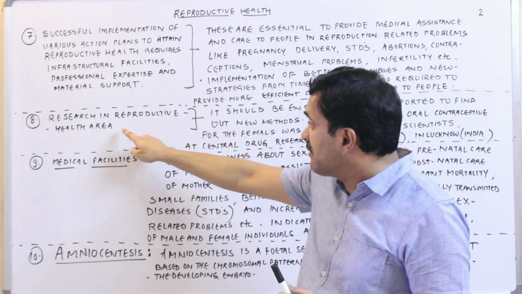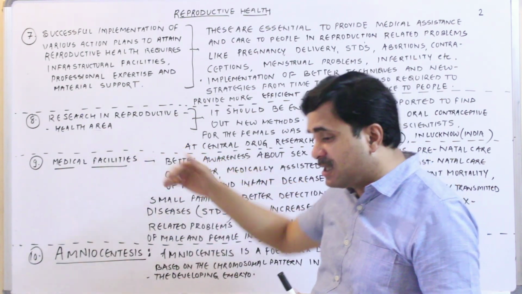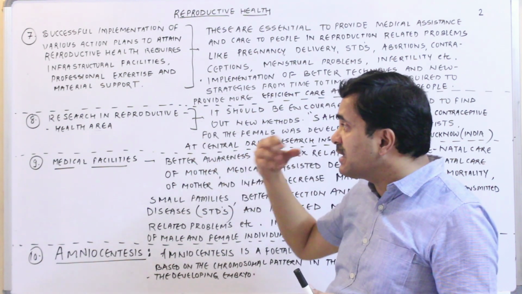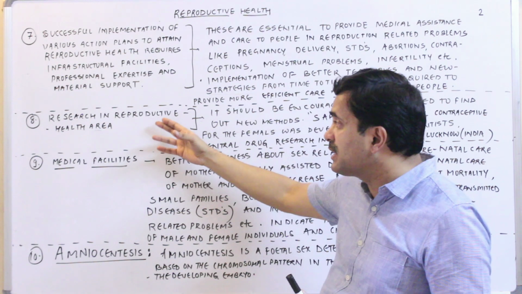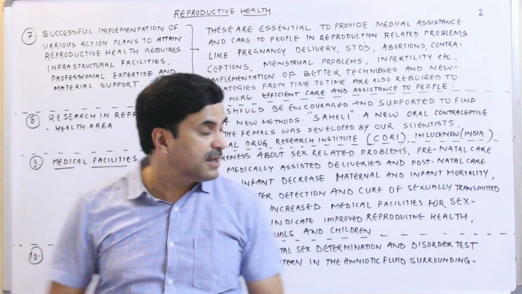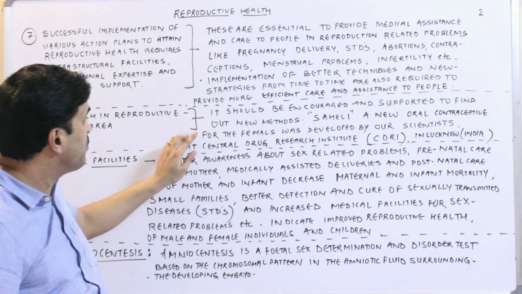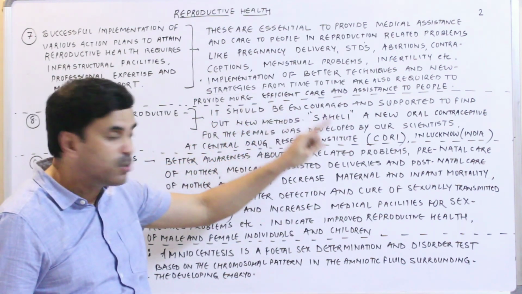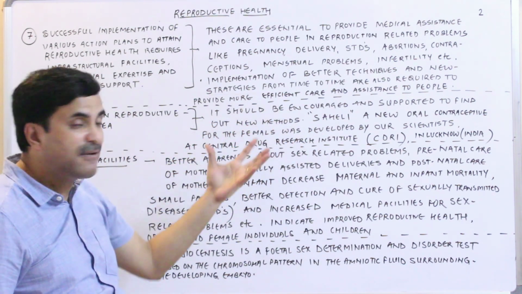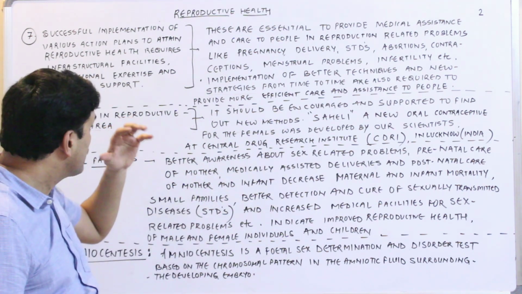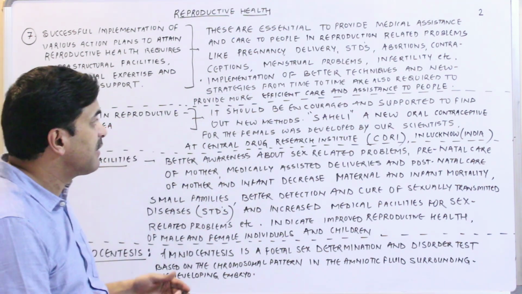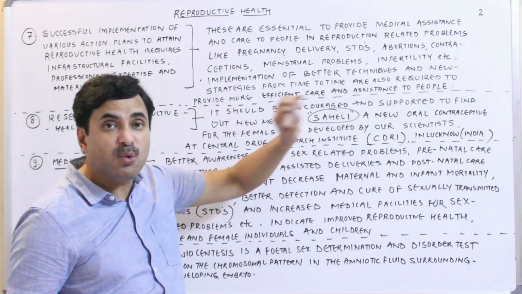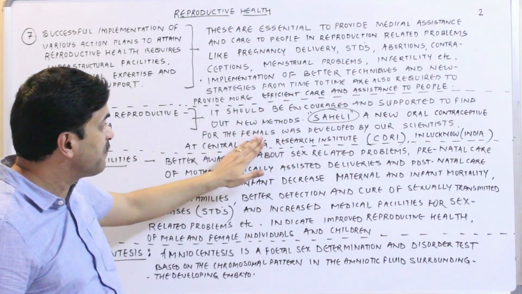Now the 8th one, research in reproductive health area. The scientists and the doctors are regularly producing new research in the field of reproductive health. It should be encouraged and supported to find out new methods. Say, we are quoting an example of a research done in India in the reproductive health area, and that is a pill known as Saheli, a new oral contraceptive pill for females,